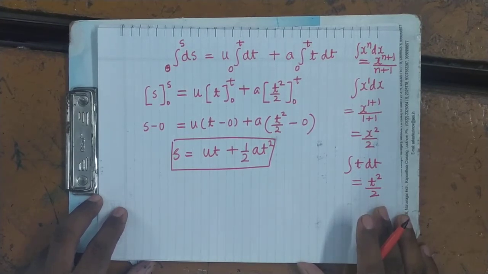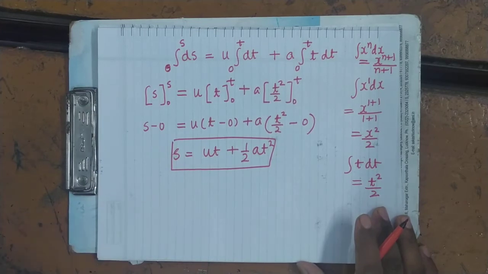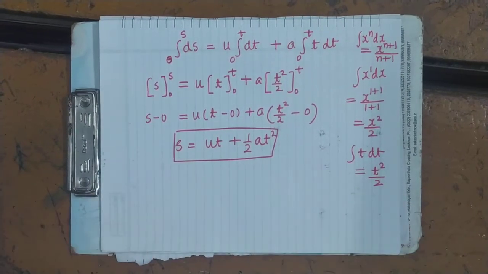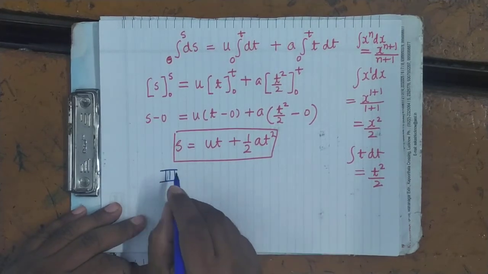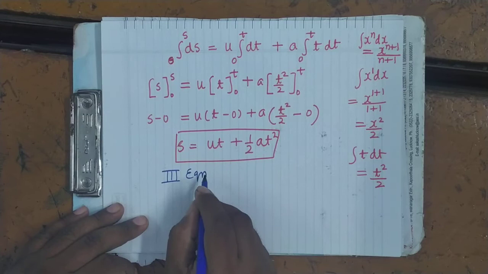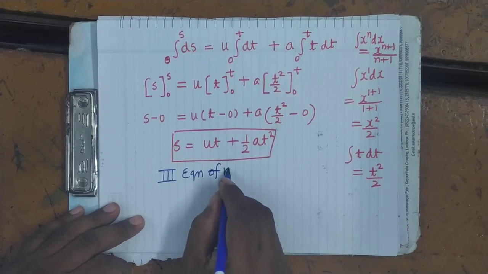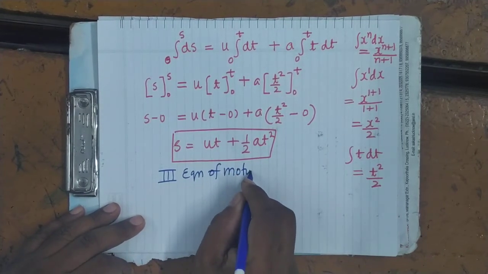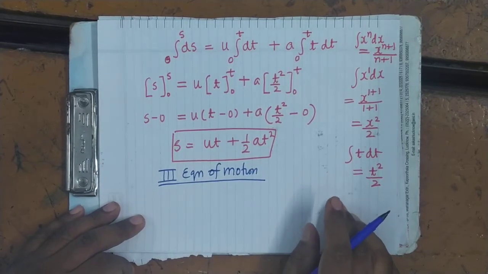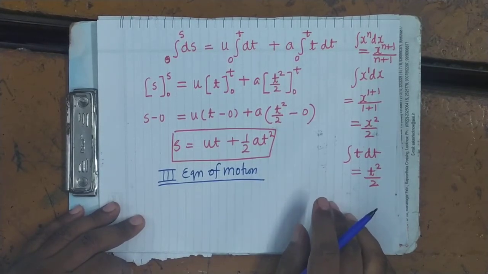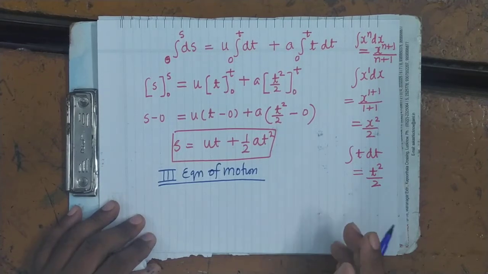Now we will see the third equation. The third equation is known as the velocity displacement equation. Velocity displacement equation. So you can see here the third equation of motion, which is v square equals u square plus 2as. It's clear. Now see here, how will you do it?